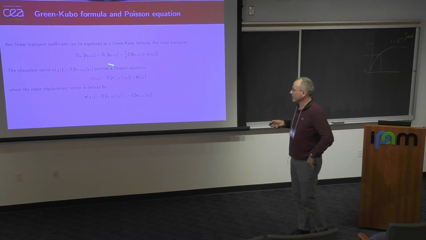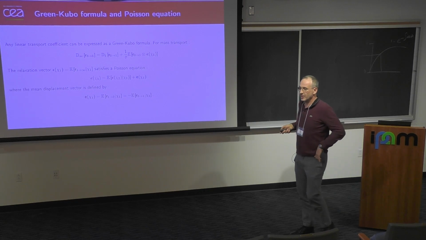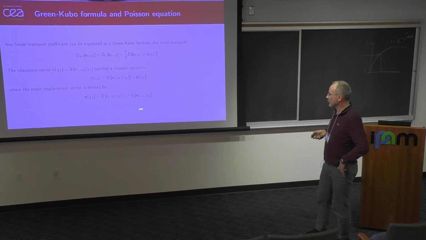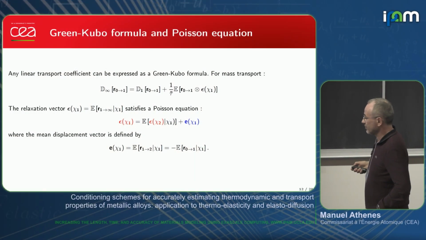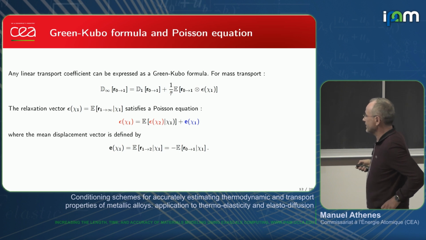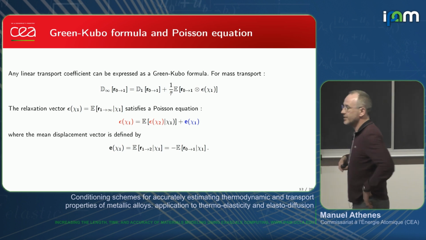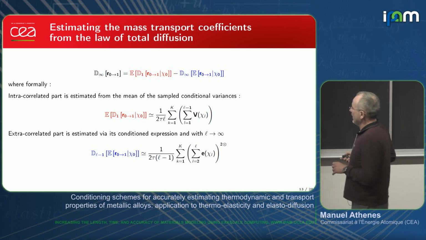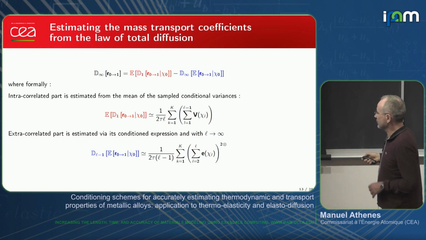works. So it satisfies the Poisson equation. And so if you know how to solve this Poisson equation, you can directly compute all the transport coefficients. The important point is that there is reversibility in the Markov chain, so that we have this relation. And this minus sign here explains the minus sign in the law of total diffusion, since it's at equilibrium. And so from this law of total diffusion, with the minus sign here, we have a second estimator.